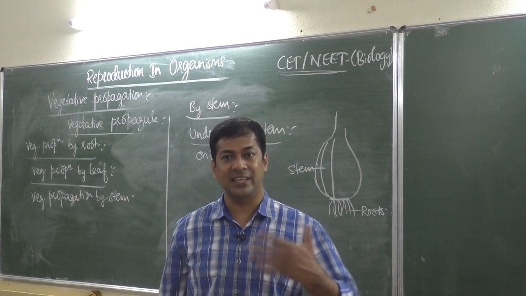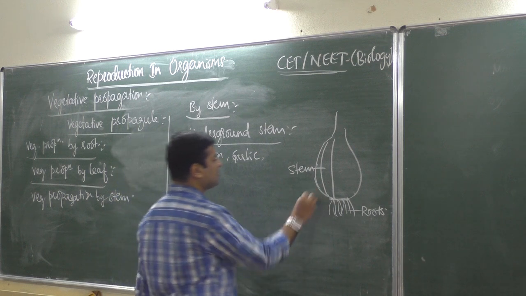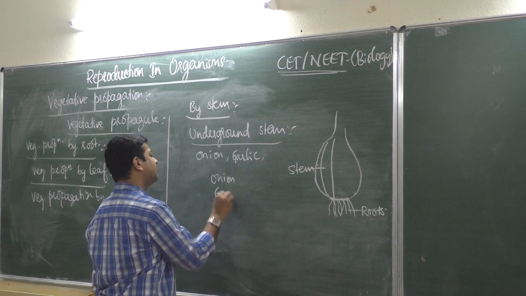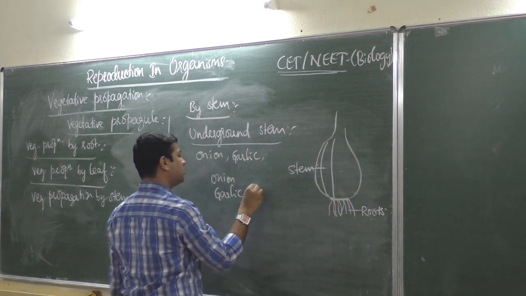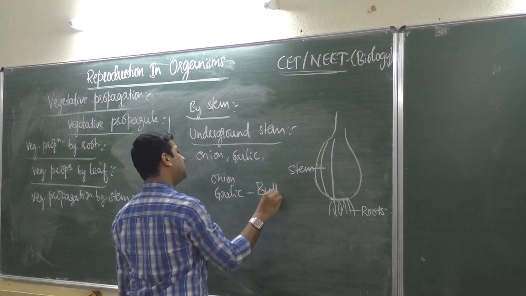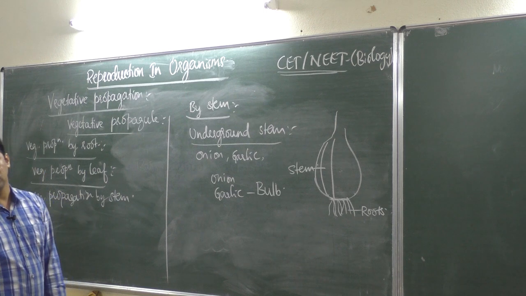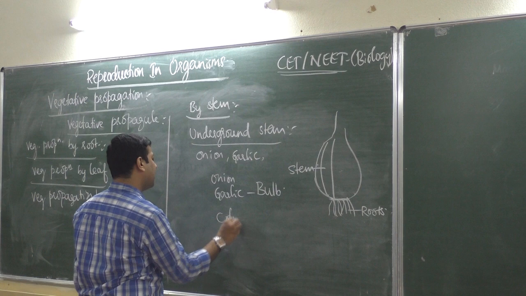Each modification has a name. What is that name we will see. Like onion, it is called bulb. Onion, then garlic. The shape of the stem is a bulbous structure, so it is called bulb. Let us see some examples like colocasia.